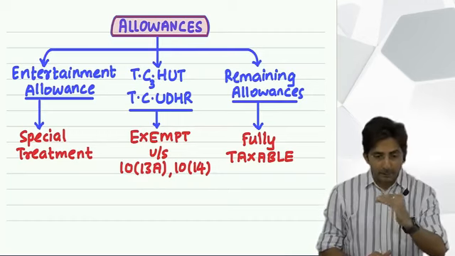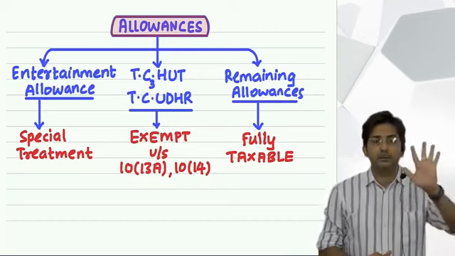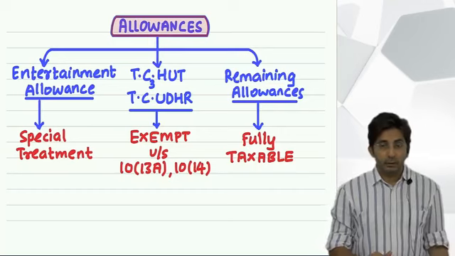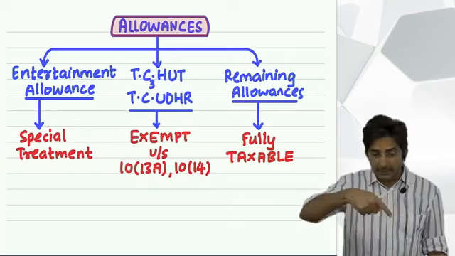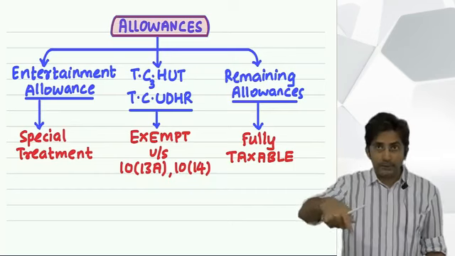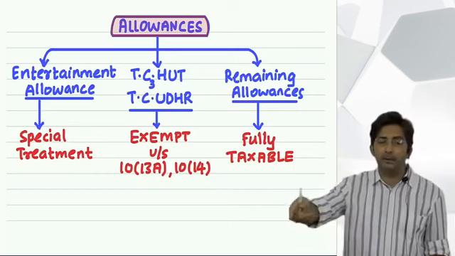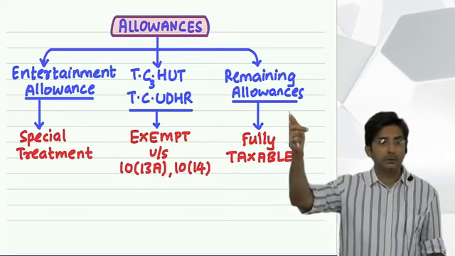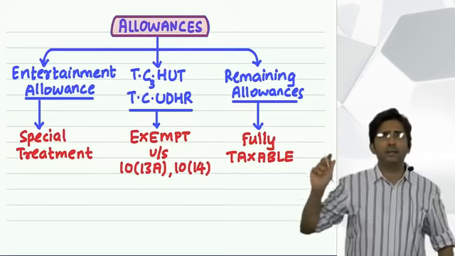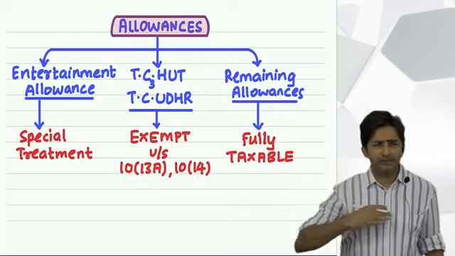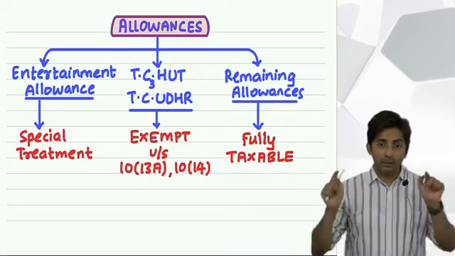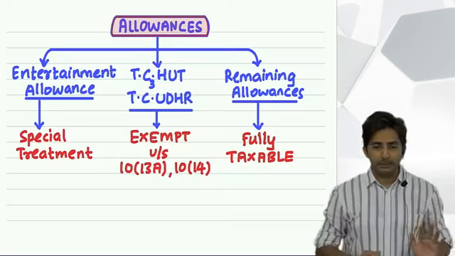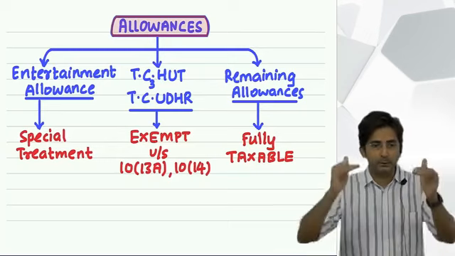So they have kept a limit also, maximum 10,000 per month. Because see, in case a driver gets 20,000 per month for these expenses, 70% of that comes to 14,000. But government says no, 14,000 we don't want to exempt. We have a capacity of maximum 10,000. So in short, there are two limits, 70% or 10,000. But then whichever is lower.